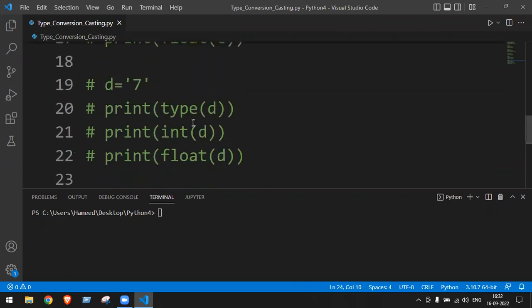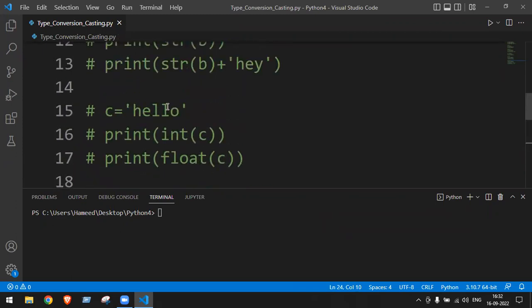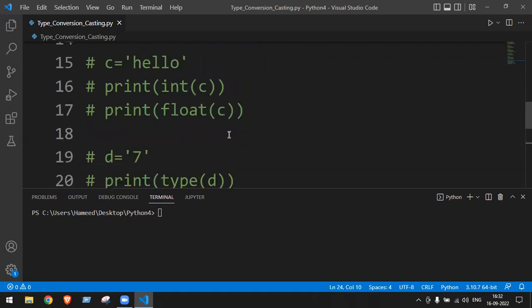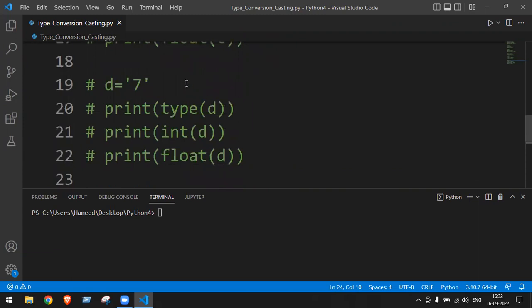So when a string is containing some text or characters, we cannot convert it to int, neither to float.